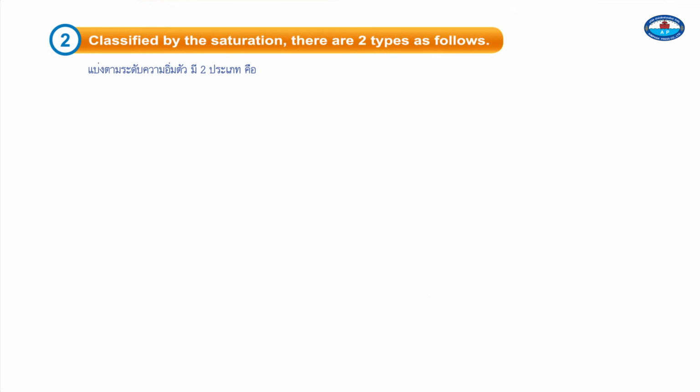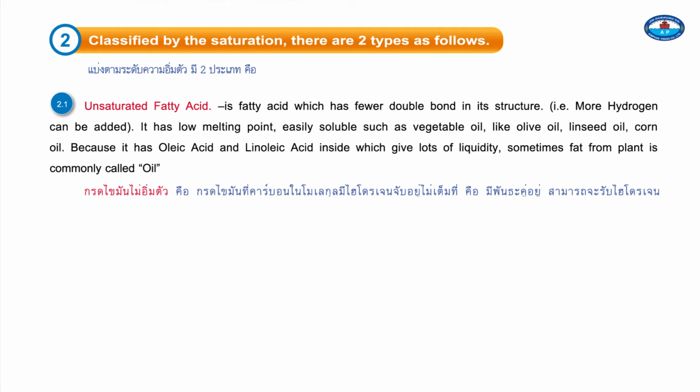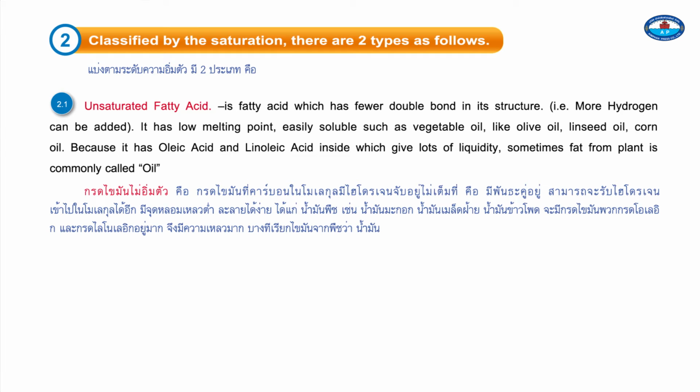2. Classified by the saturation, there are two types as follows. 2.1. Unsaturated fatty acid is fatty acid which has double bonds in its structure. For example, more hydrogen can be added. It has a low melting point and is liquid, such as vegetable oils like olive oil, linseed oil, and corn oil. Because it has oleic acid and linoleic acid inside, which gives lots of liquidity, fat from plants is commonly called oil.